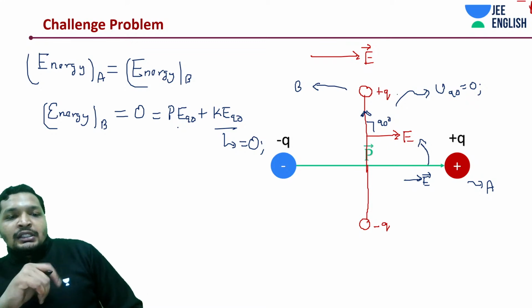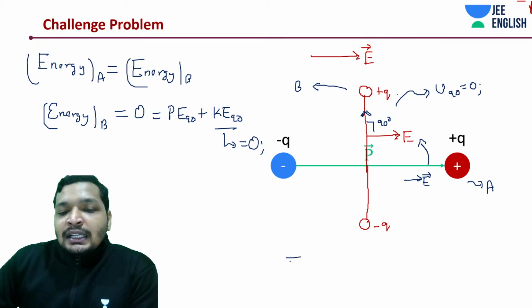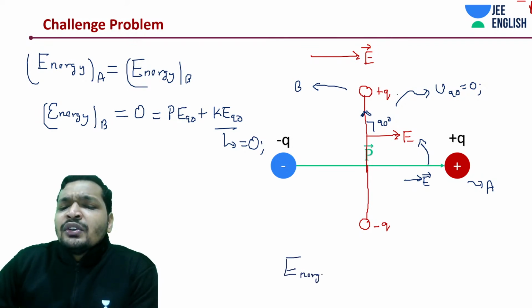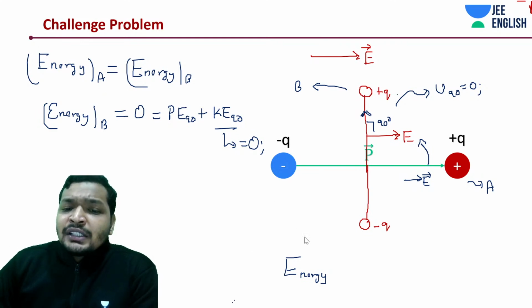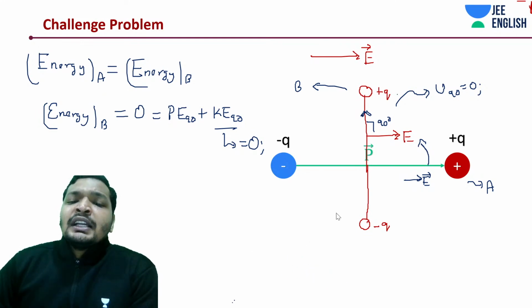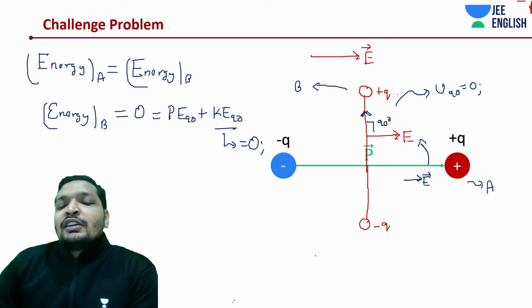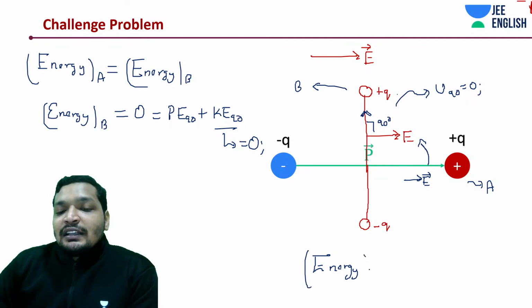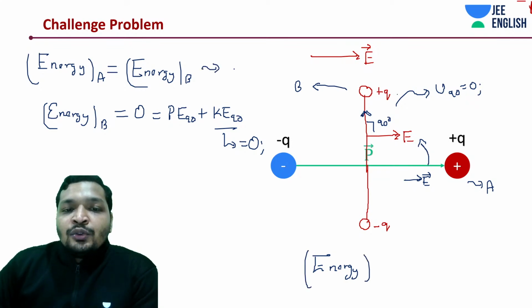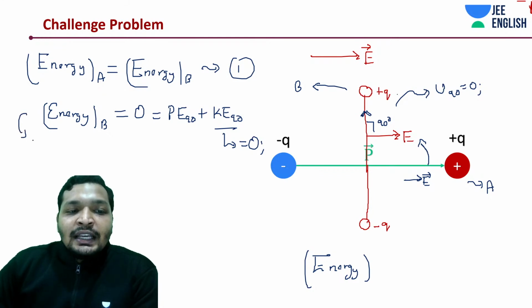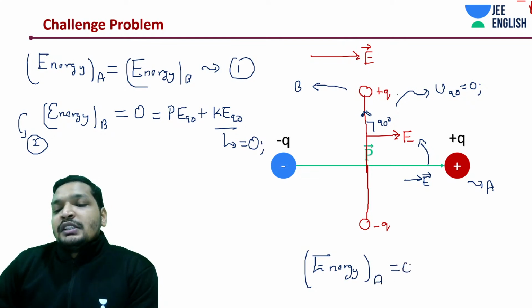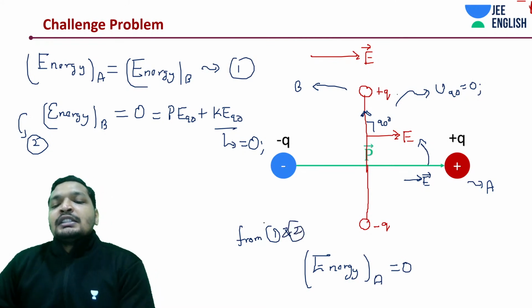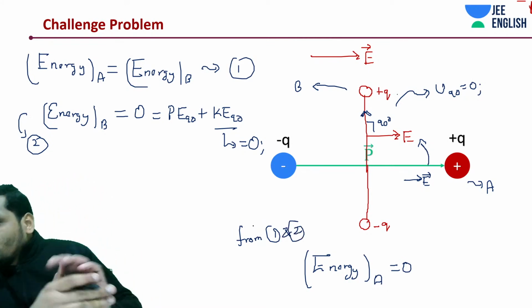So now the situation is such that your energy at position A must also be 0. Why not? Can it be 0? Yes, of course. If you remember, what was the potential energy? Minus P E cos theta. Possible? Possible. So from 1 and 2, we can say that the energy at position A should also be 0. From 1 and 2, we can say that the energy of the total system is 0.